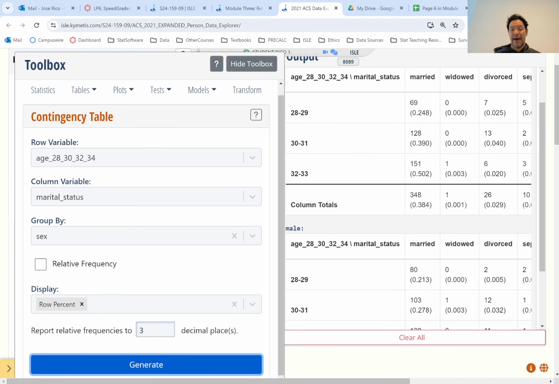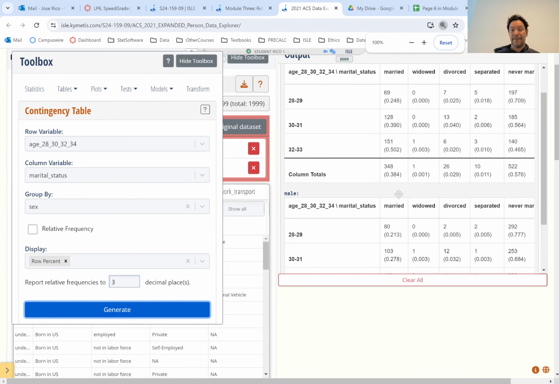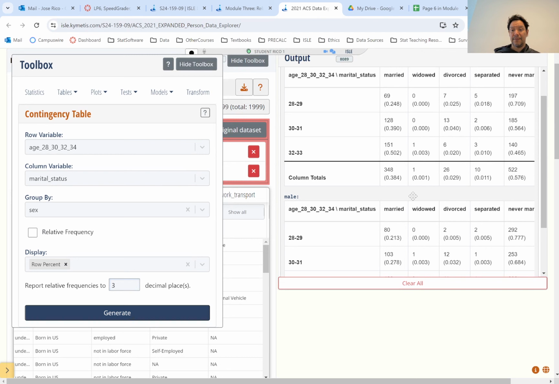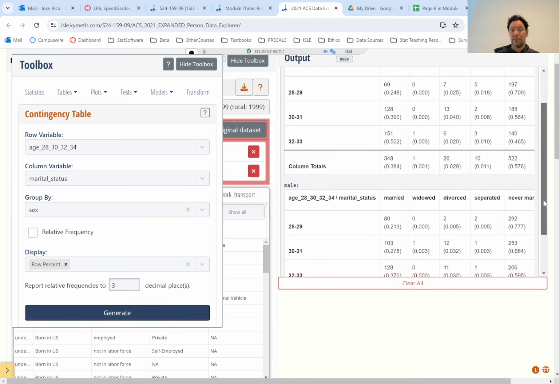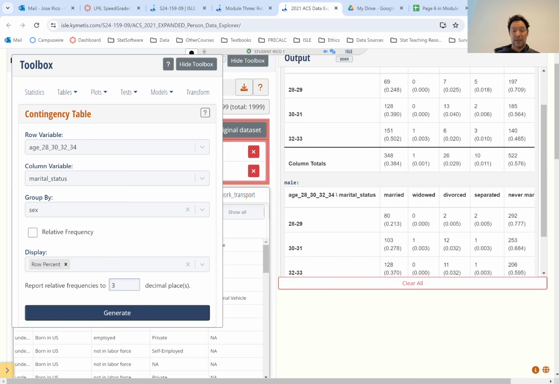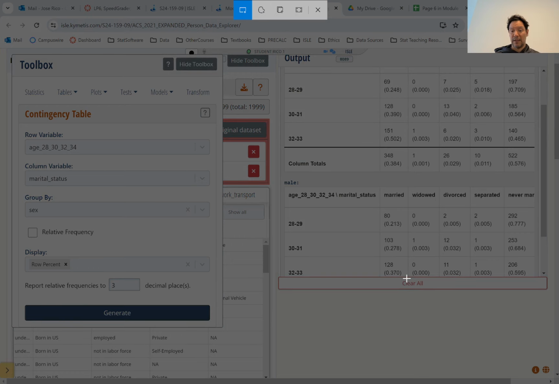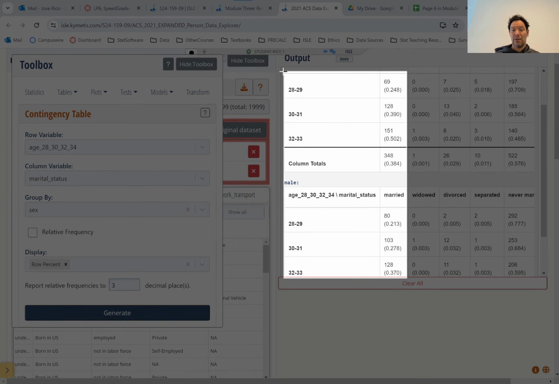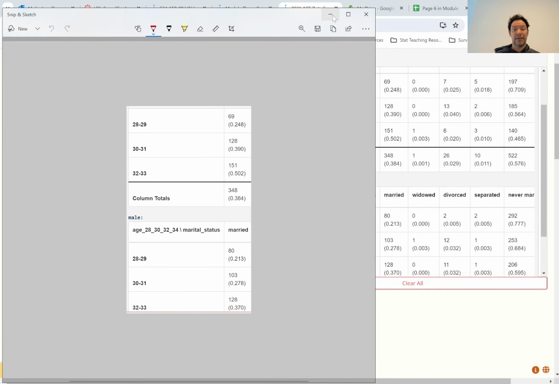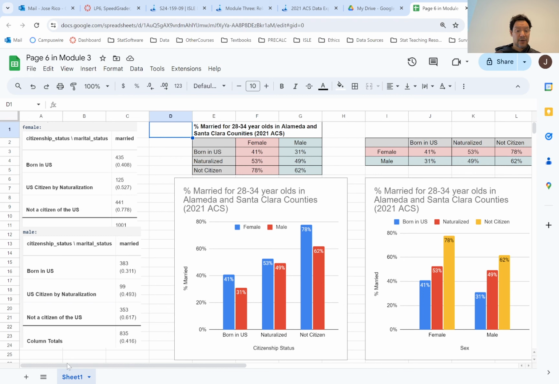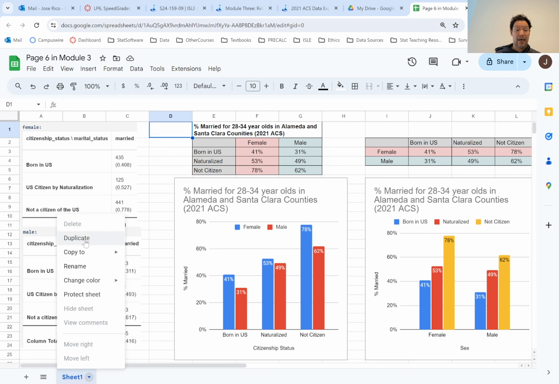So to get this, I'm just going to grab, although this kind of messes me up a little bit. I can't get everything I want. This is all the data I need. I'm just going to get the marriage numbers. And at the top is females, the bottom is males. Okay, so I already did this one in class. If you remember, we were working on this one in class. So it's really nice because it's all the way kind of how I want it to look.